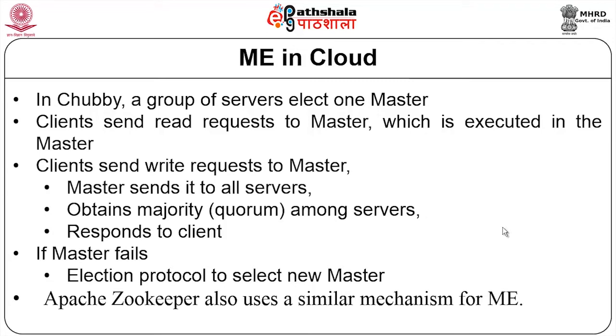Now, besides these two algorithms which we have discussed, there are other algorithms which are purely distributed. The problem of a centralized algorithm, like we discussed in Chubby, is that the master may fail at any point in time. If the master fails, then we get into the problem of electing another master, and till such time as the master is not elected, we cannot continue with the rest of the work.